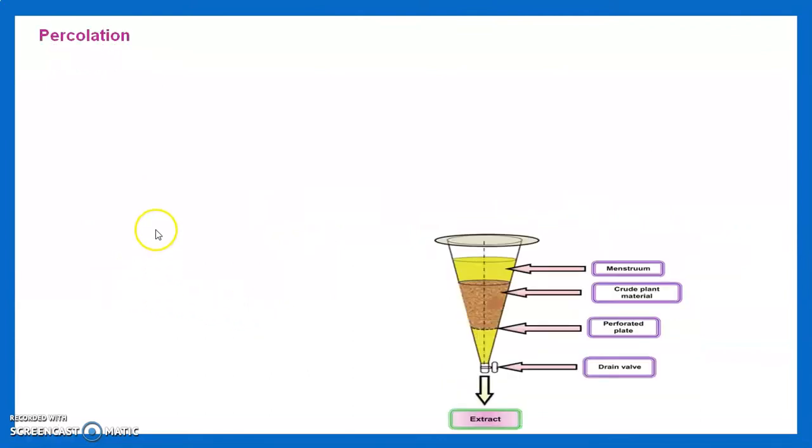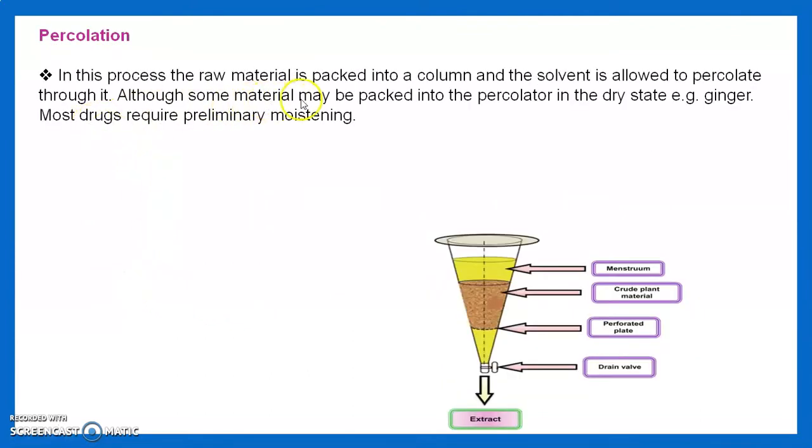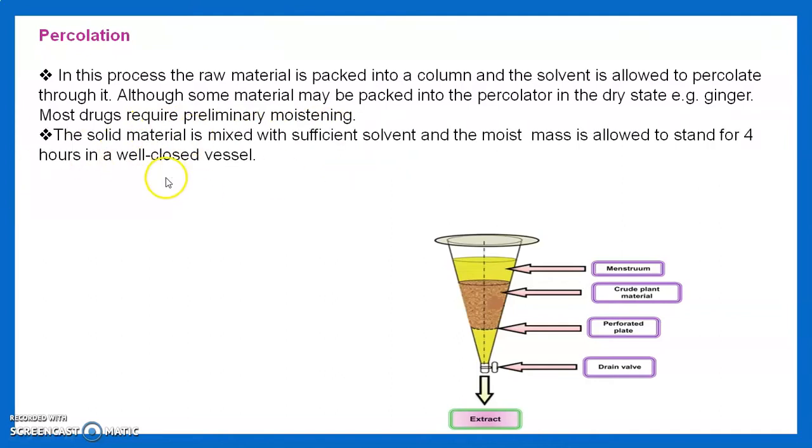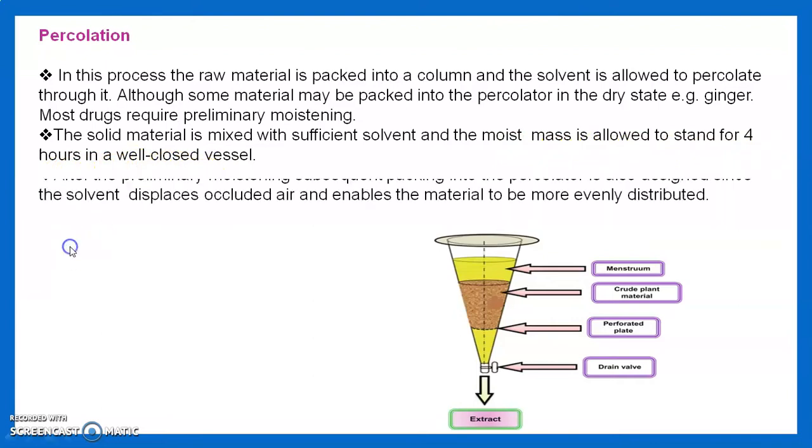Then we see the percolation. In this process, the raw material is packed into the column. This is the column, and the solvent is allowed to percolate through it. Although some material may be packed into the percolator in the dry state, example, ginger, most drugs require preliminary moistening. The solid material is mixed with sufficient solvent and the moist mass is allowed to stand for 4 hours in a well-closed vessel.